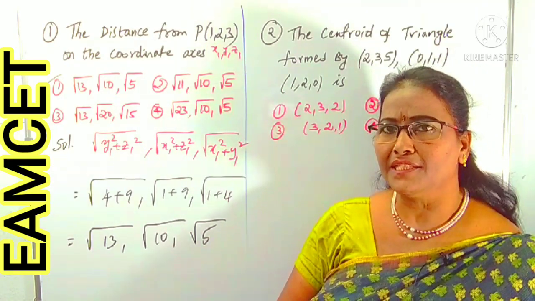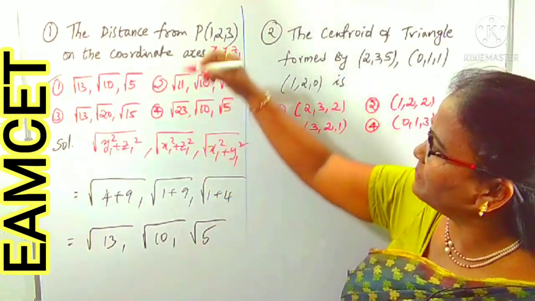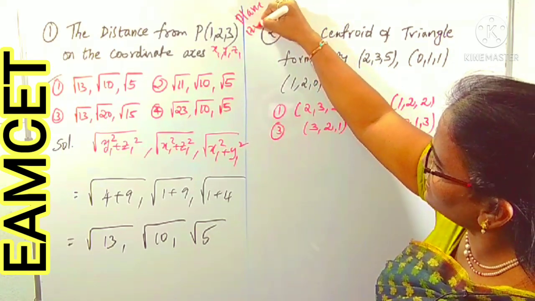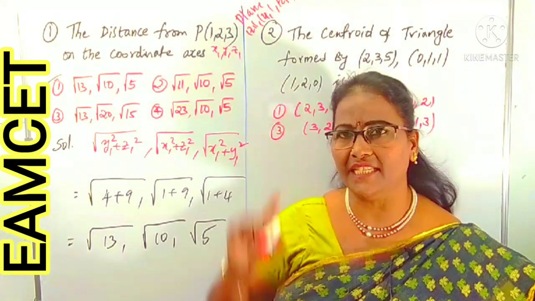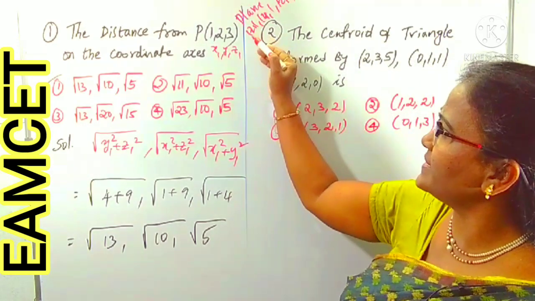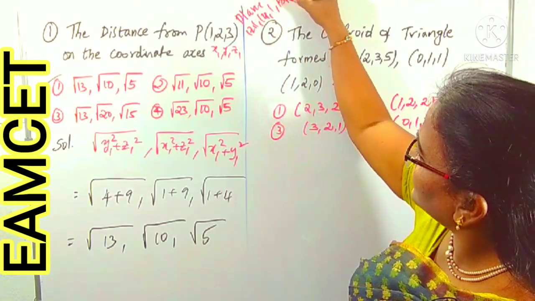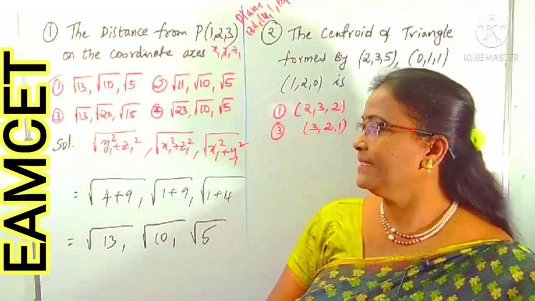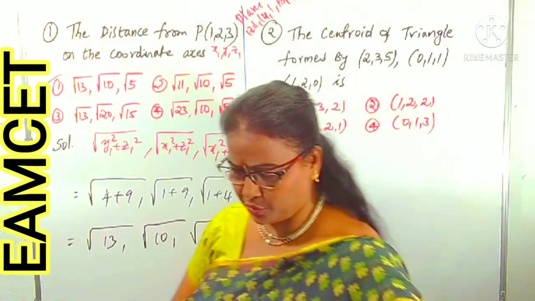Suppose you ask the distance from a point to the coordinate planes, if you ask for the planes, I am giving here simply, you have to use mod x1, mod y1, mod z1. That is when we are asked the distances from a point to the coordinate planes, we can use mod z1, mod x1, mod y1. x1, y1, z1 will come in the case of coordinate planes, right. So, this is the first question. Is it clear? Now, we can come to question number 2.